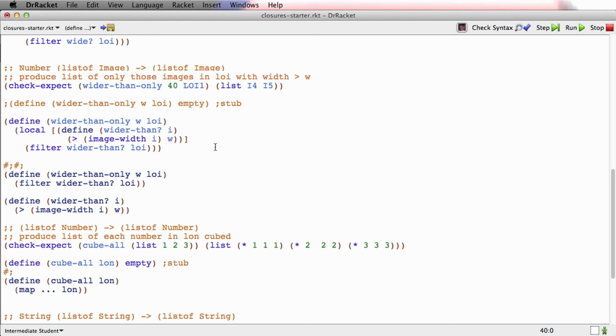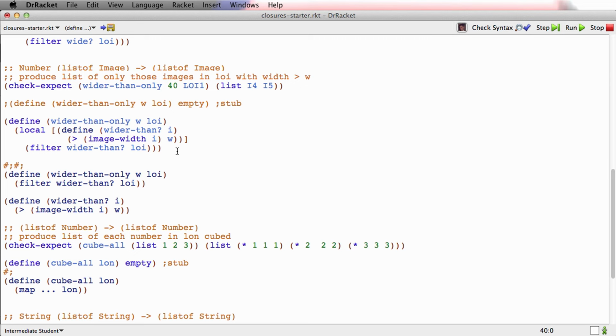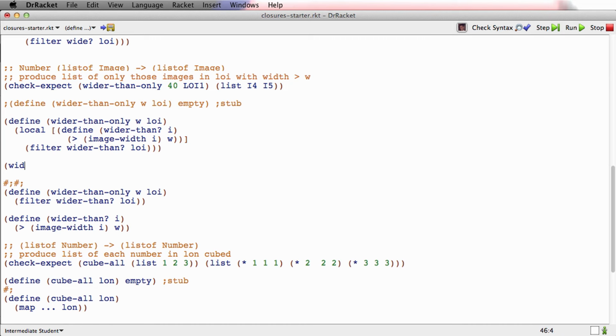The terminology that we use for this, because we want to use fancy computer scientist terminology, is that wider than is what's called a closure, and it closes over the surrounding value of W. And if you want to see why this works, let's just try hand stepping this case. We'll hand step wider-than-only 40 LOI1. By putting it here, I'll cause the stepper to get to it before any of the check-expects. So we'll step that.